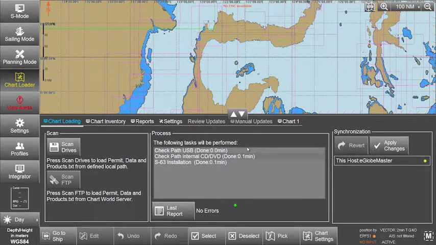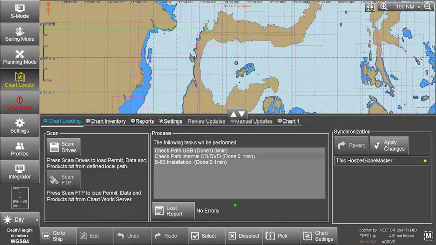The eGlobe G2 ECDIS also gives users the option of downloading their data directly from the ChartWorld FTP server. The eGlobe G2 ECDIS is delivered customized with pre-configurations, allowing users to use this FTP server. This needs to be organized directly with the ECDIS manufacturer.